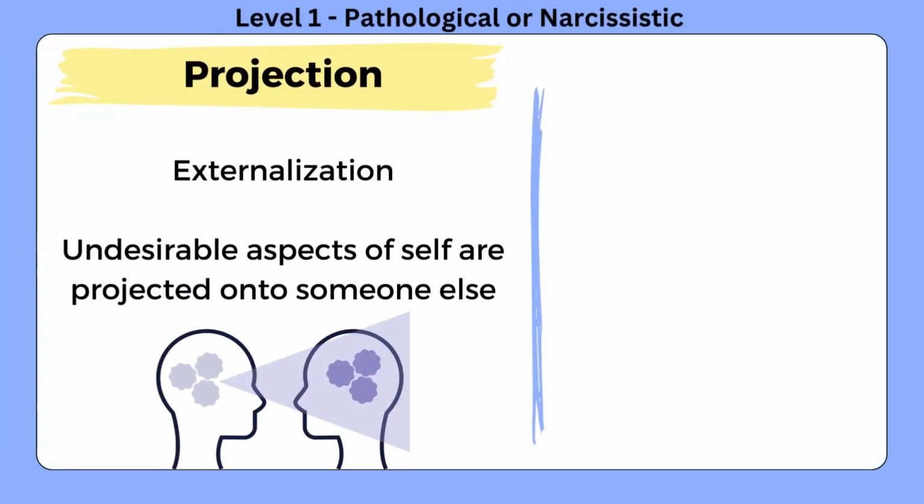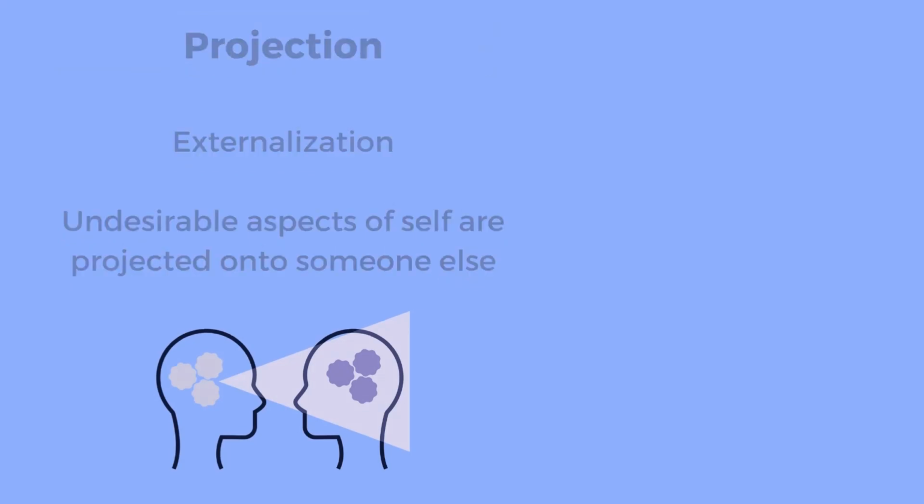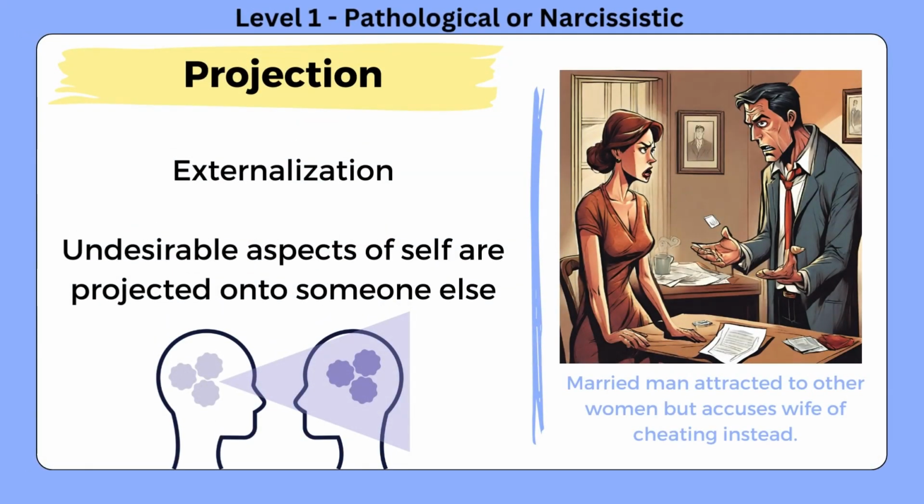Projection. The person attributes their own unacceptable thoughts, feelings, or motives to others. Instead of acknowledging and dealing with these undesirable aspects within themselves, individuals project them onto someone else, perceiving others as possessing those characteristics or motivations. An example of this might be a married man who feels attracted to other women but accuses his wife of cheating on him. He has an undesirable aspect within himself, which he projects onto his wife, even though she has not cheated on him.